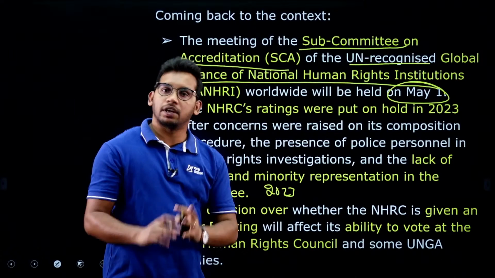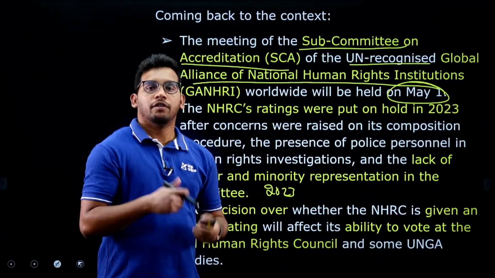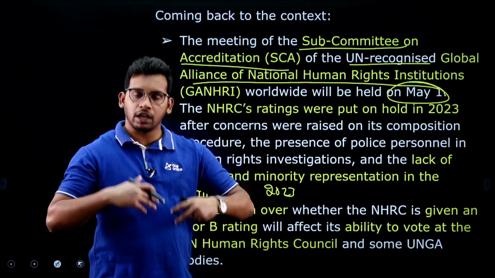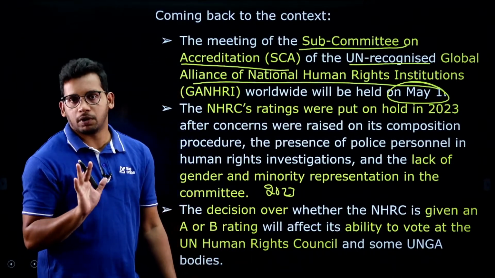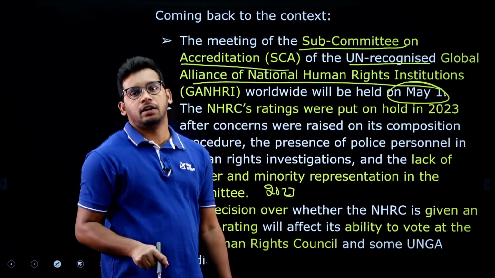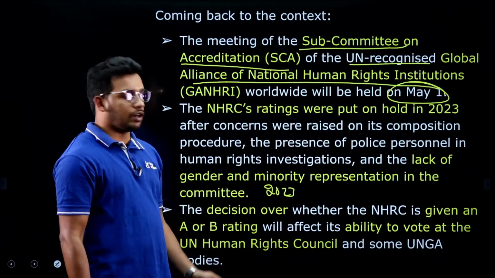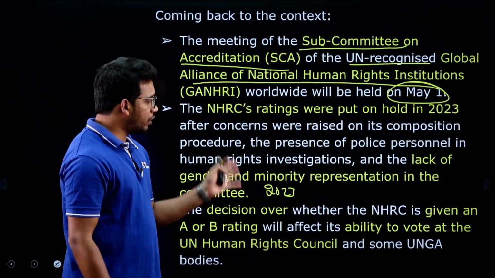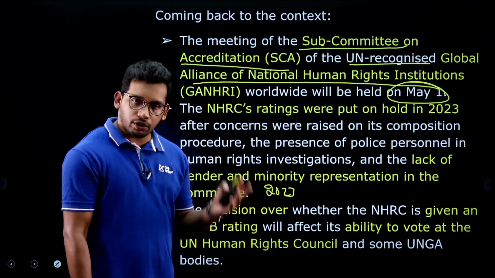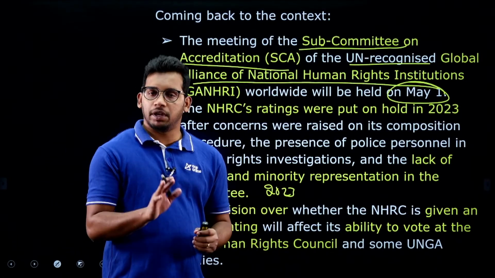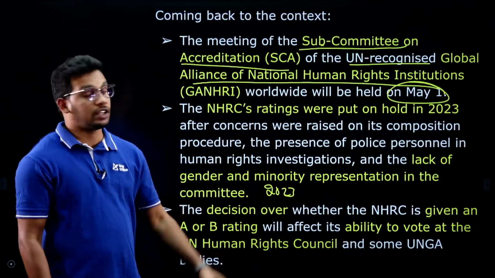So, that is why it has stopped giving accreditation, and accreditation is very important for NHRC because we have voting rights. If we have a higher rating, our vote has more power in the meetings of the United Nations Human Rights Council. So, to have more say, we need to have a good accreditation, that is A, right. Now it is going to be reviewed in the coming days. We will see whether we will get accreditation A or accreditation B. If we get accreditation A, then yes, we will be in a good position. Now, Indian officials are working with the United Nations body to get accreditation A, that is the context.